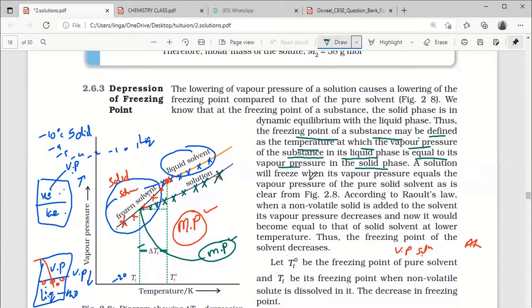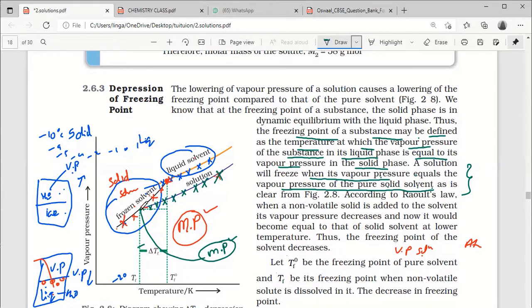A solution will freeze when its vapor pressure is equal to vapor pressure of the pure solid solvent. Here main definition came. When its vapor pressure, which vapor pressure? Solution vapor pressure. When a solution vapor pressure is equal to the vapor pressure of pure solid solvent, then it will get freezing.